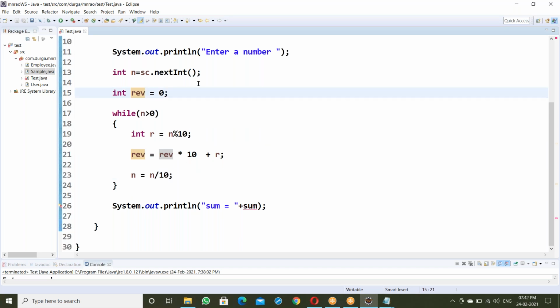Now first let us see the n value. 5736 is the n value.